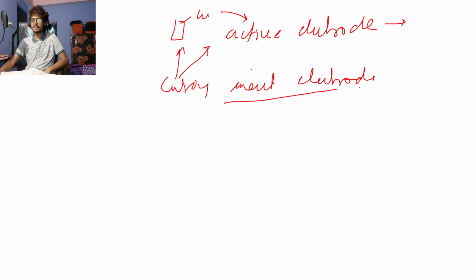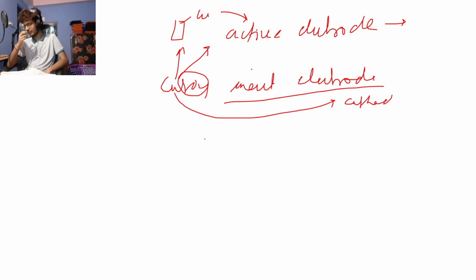So when an inert electrode is there, copper will go on the cathode. So copper goes to the cathode, but in the anode, one of the anions will go into the anode. So that is the difference between active and inert electrodes. I wanted to tell you after this electrode refining, just remember this.